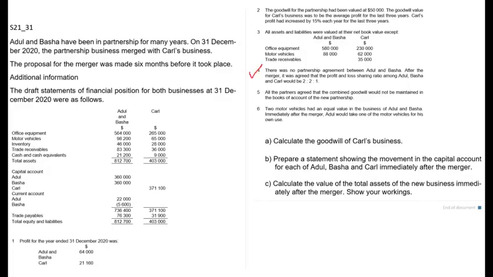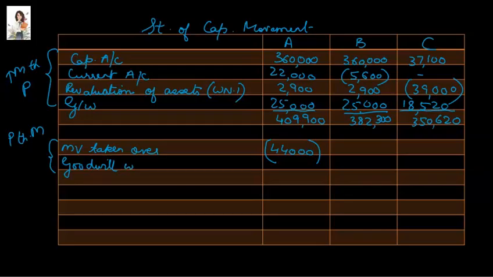In point 4, they have told us that the new profit sharing ratio would be 2:2:1. So we will divide the total goodwill in this ratio. Goodwill is written off because the partners have agreed to do so in point 5 of additional information, and it will be written off in the new profit sharing ratio, that is 2:2:1, and we will need to prepare a fresh working note for this to find out the goodwill written off for each partner.